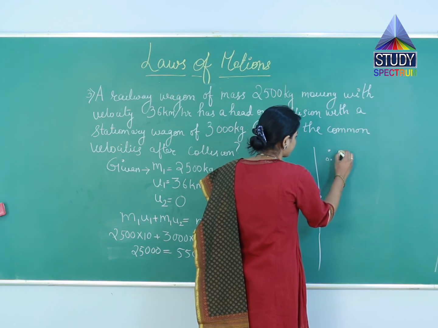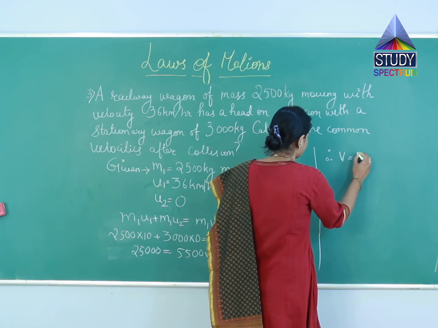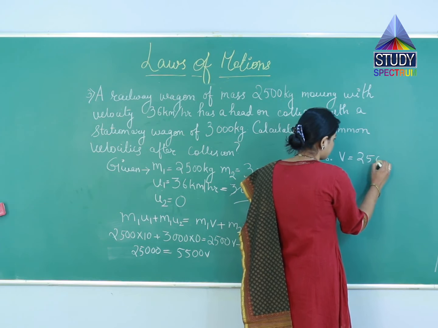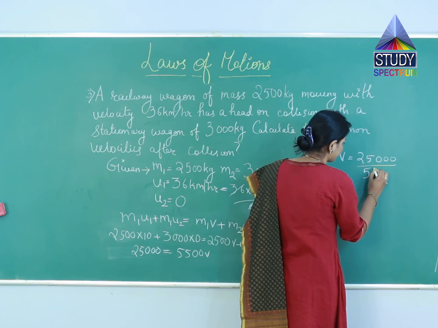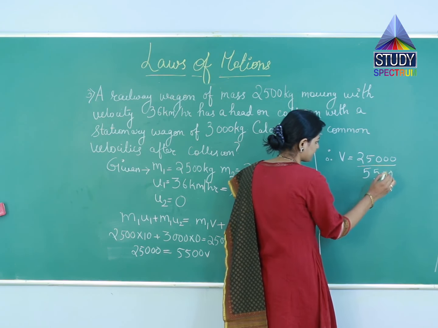Therefore, V will be equal to 25,000 divided by 5,500.